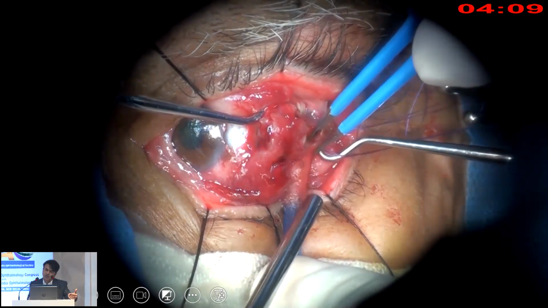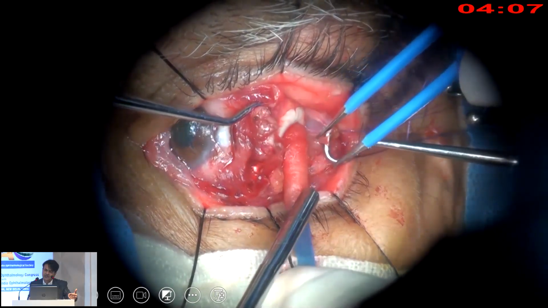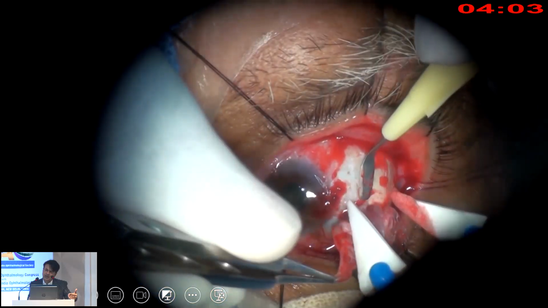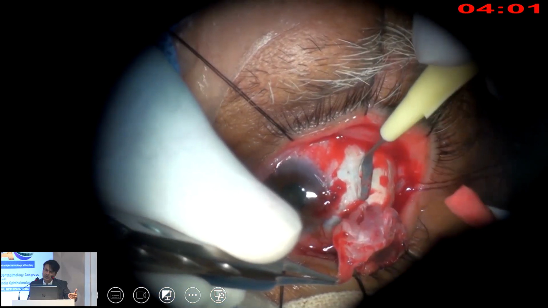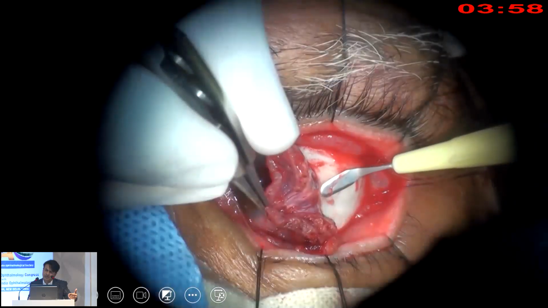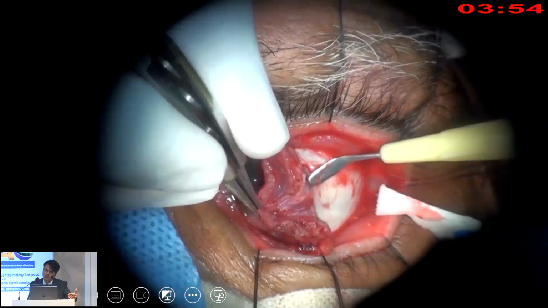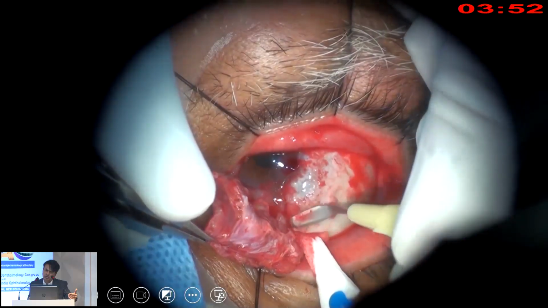So we are hooking the muscle, that's the lateral rectus. We are disinserting the lateral rectus muscle. We are excising the part of the lateral rectus that was involved. So we do an MRI to see the extent of the muscle involvement as well. Excise the tumor flush with the scleral surface, not doing any sclerectomy at all, so that we don't lose the tectonic support of the sclera.